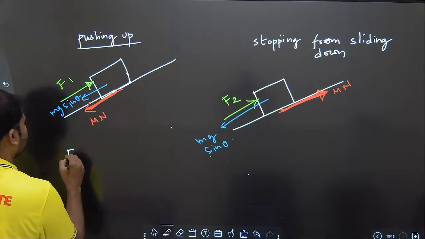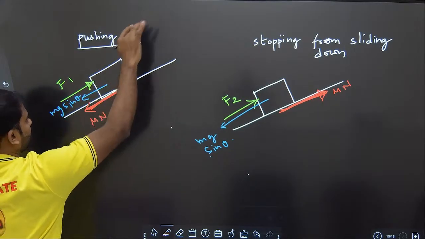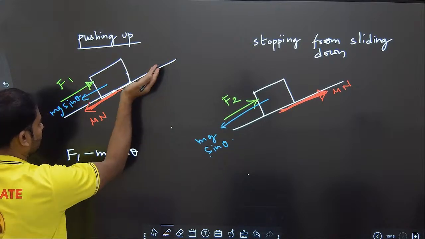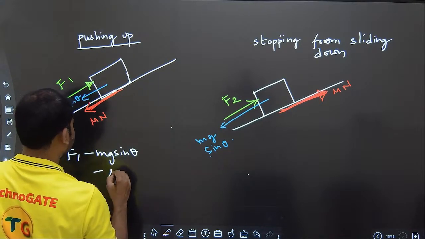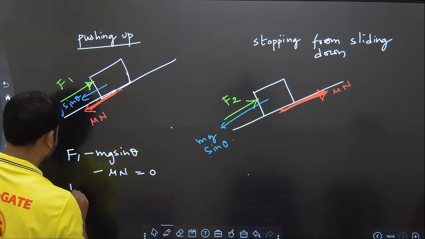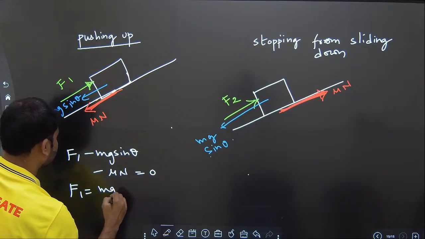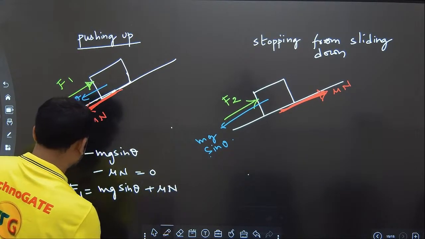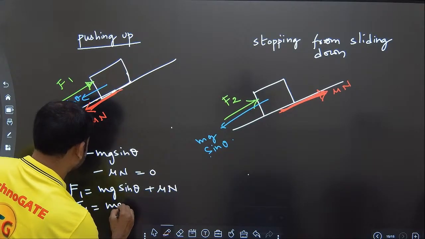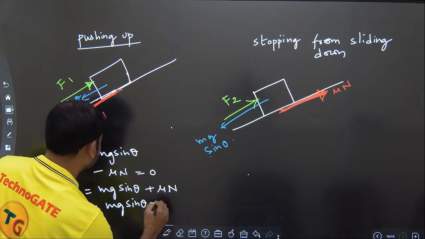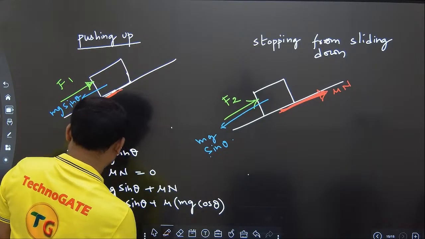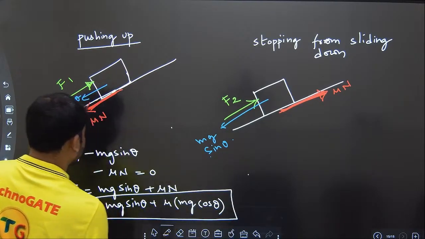So here, F1 upside, minus mg sin theta, and again opposite, minus mu N is equal to 0. So we are getting F1 as mg sin theta plus mu N, where N is mg cos theta. So you got the formula for F1.